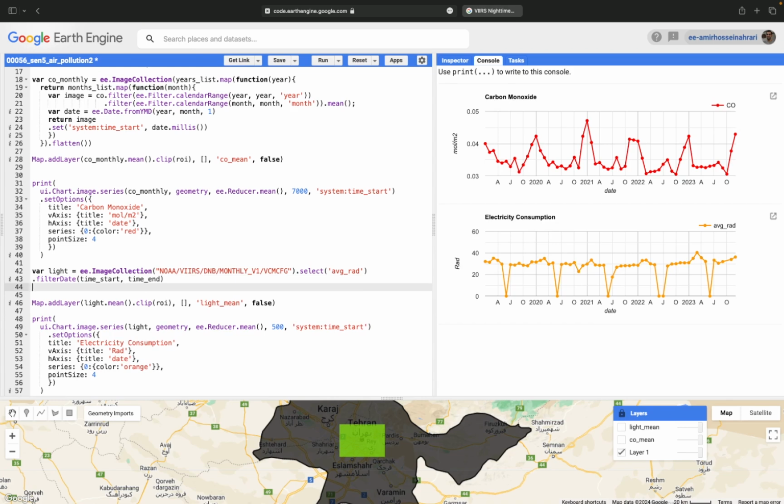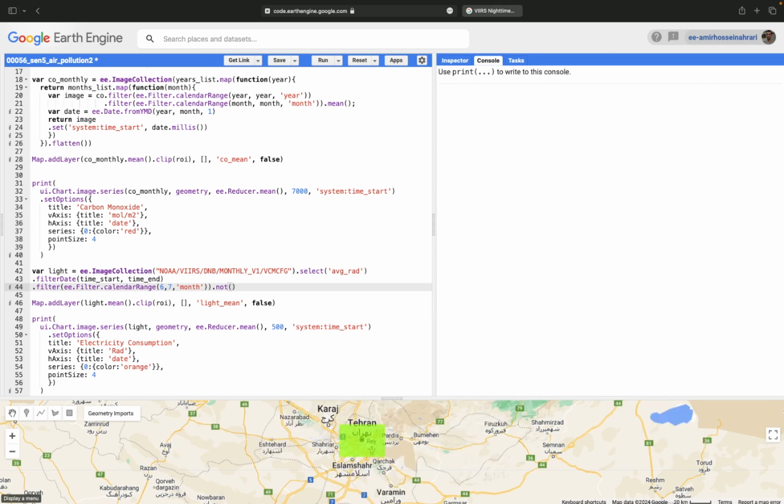How to do this? We can do this by a new function. For example, here I can make a new function, ee.Filter.calendarRange. The months that the data is missing are related to June and July, so the months number 5, 6, and 7. If we want to exclude these months from the estimations, we can use .not.